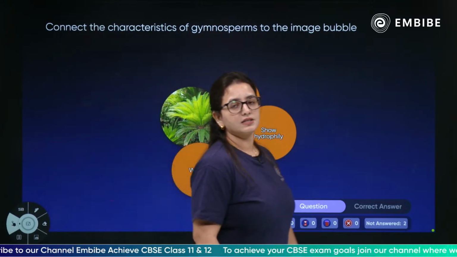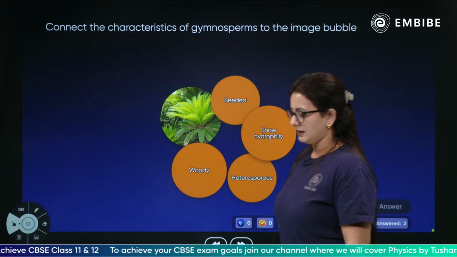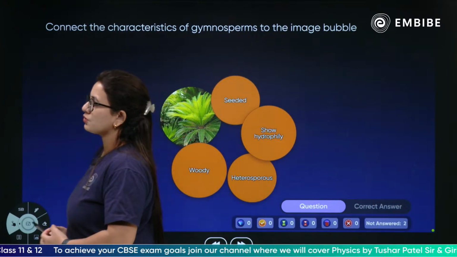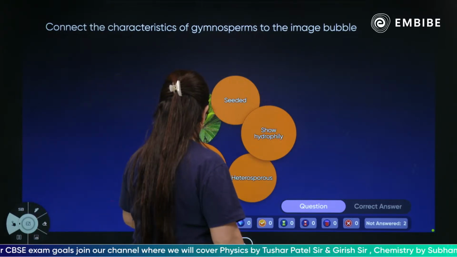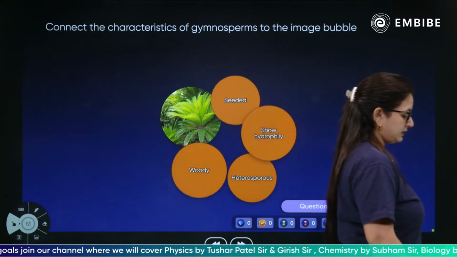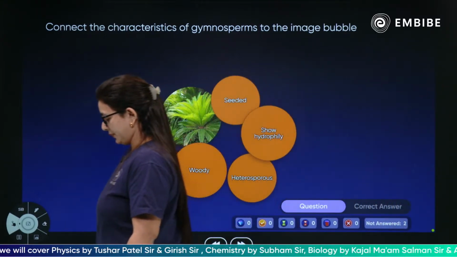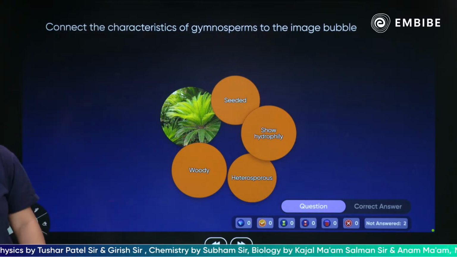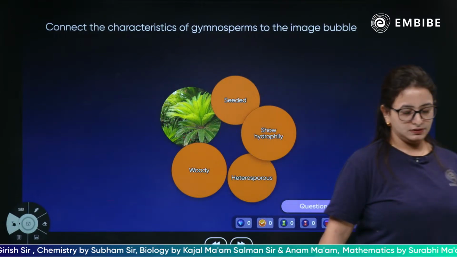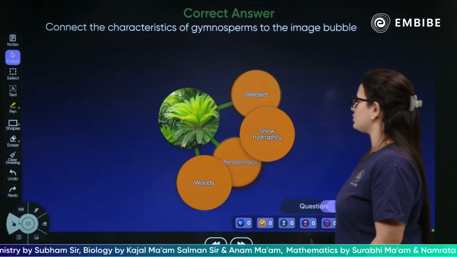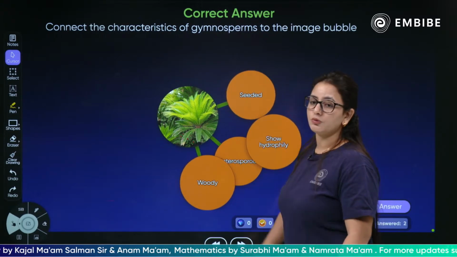What are the characteristics of the gymnosperm? Very simple, just now we have discussed they are woody, they show heterospory, and they are absolutely seeded.